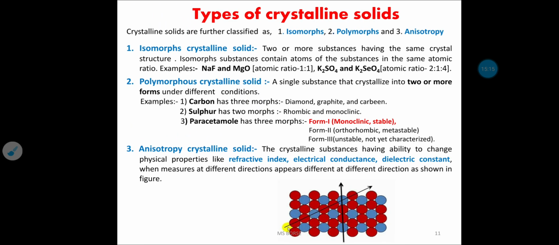So here we stop the lecture. In the next lecture we will see the types of crystalline solids.